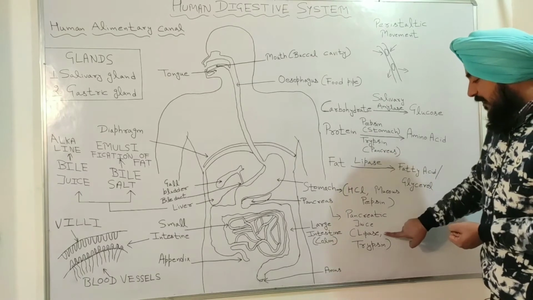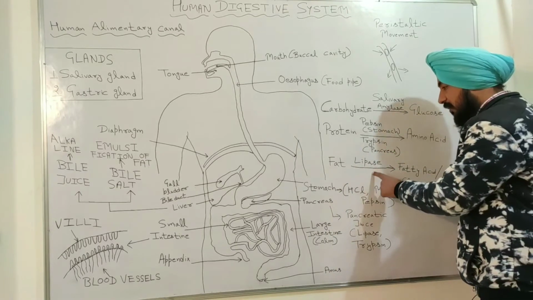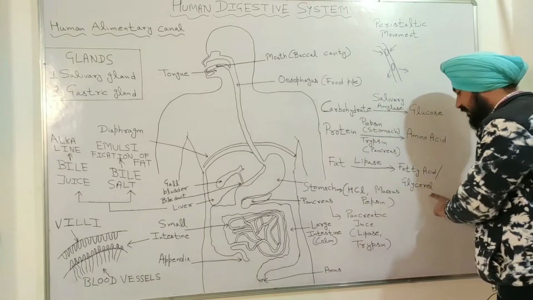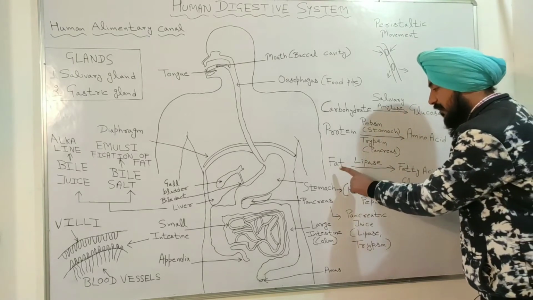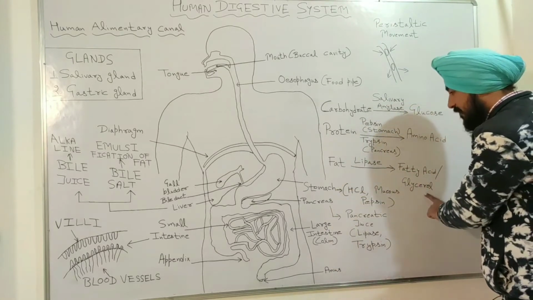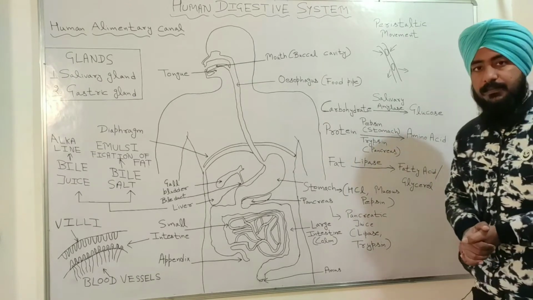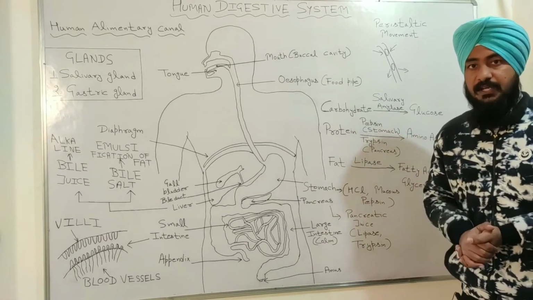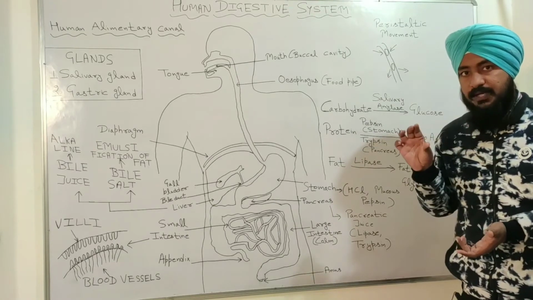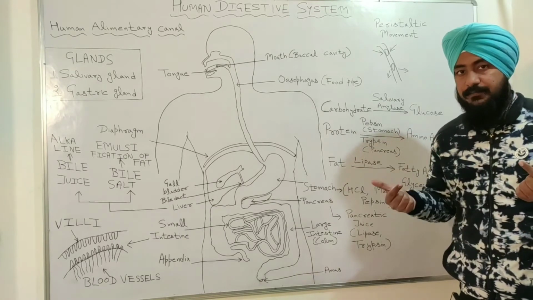So first, lipase converts the fat into fatty acid and glycerol. Lipase converts the fat into fatty acid and glycerol. And second, trypsin. The function of trypsin is the same as that of pepsin in the stomach. Both have similar names, pepsin and trypsin.